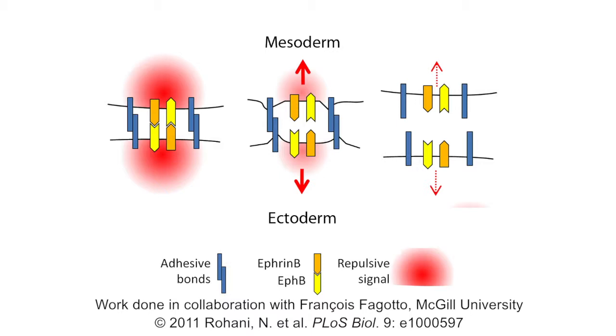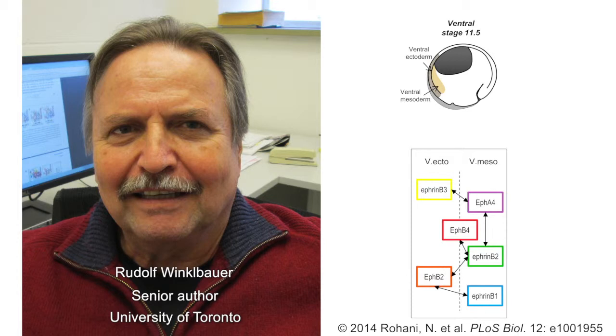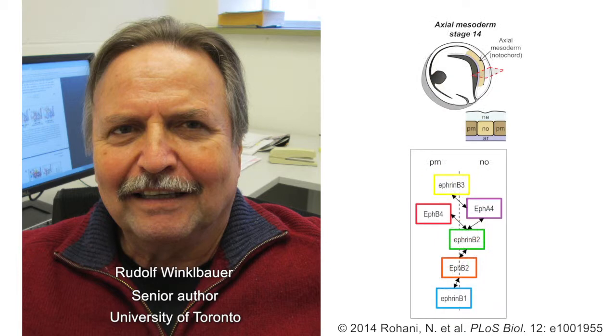Rudolf Winklbauer and colleagues have previously demonstrated that Brachet's cleft is generated in part by Eph receptors and their ephrin ligands, which induce cell repulsion at the mesoderm-ectoderm boundary. But the thing was that the receptors and ligands were not expressed complementarily. We found many receptors, many ligand isoforms expressed all over the place. So the question was why a cleft should form just at that position and the tissue not fall apart. All cells have receptors and ligands and repel each other. This suggested that additional mechanisms must regulate the formation of Brachet's cleft.